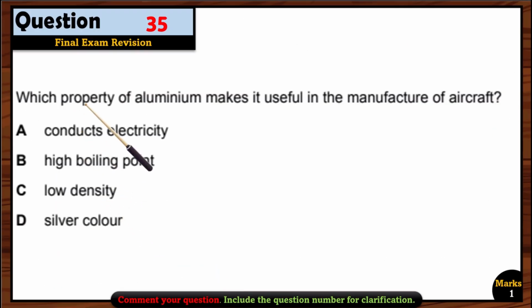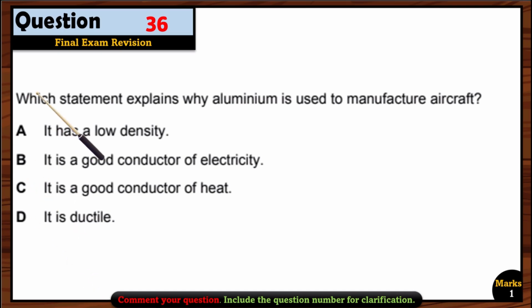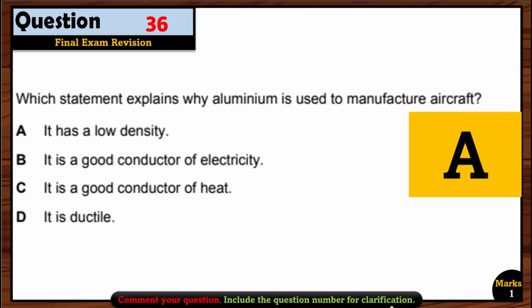Option C. Question 35. Which property of aluminium makes it useful in the manufacture of aircraft? Now, for the aircraft, it should have a low density. So we have to choose the option low density. That is option C. Question 36. Which statement explains why aluminium is used to manufacture aircraft? Again, it has a low density, so option A is correct.